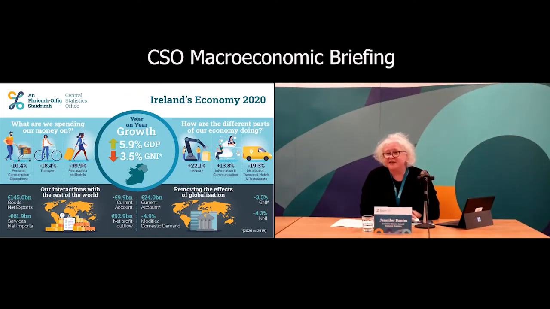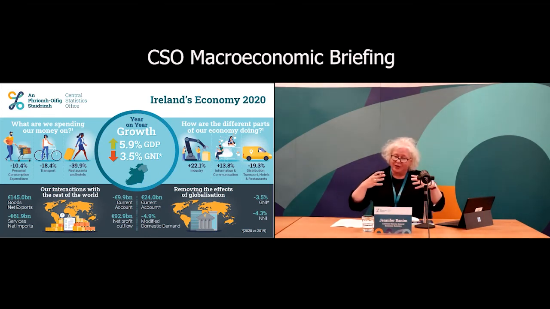And I guess it's just to pull some of the key messages from all of the data that you've seen here today. The infographic helps a lot, and I'd like to point out some of the indicators that will help give you that whole of economy view and then maybe a more granular view of what's happening. And in 2020, we have seen that very, very strong GDP growth of 5.9%. We compare it to other countries, GNP growth of 3.4%. What you will have seen in the results, the strong export performance that's been driving that GDP result.